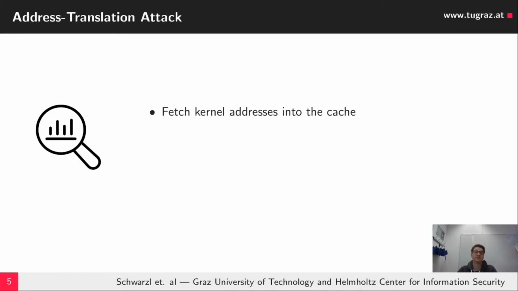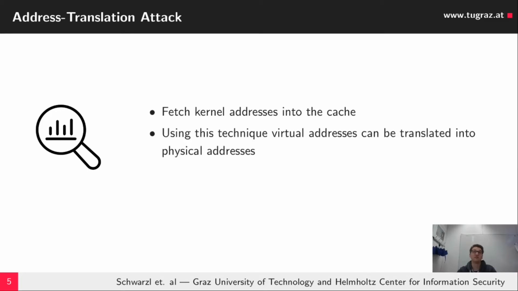The address translation attack exploited this because it used the prefetch instruction to load kernel addresses into the cache, and by passing a direct physical map address, it was possible to see the corresponding address in the direct physical map for a certain user space address.